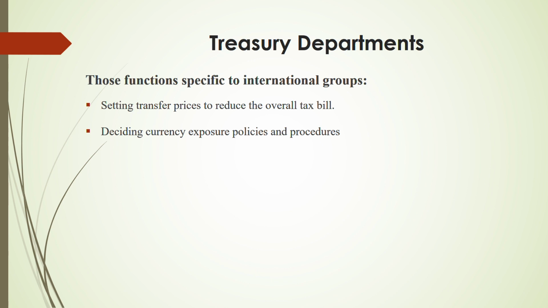Next, deciding the currency exposure policies and procedures. Okay, what is the risk of the currency? How are they going to hedge it? What are the derivatives they are going to use? Are they going to go for options? Are they going to go for swaps? The Treasury Department will decide this.